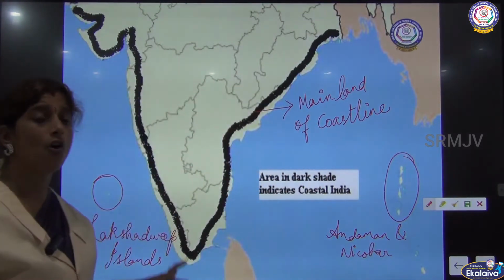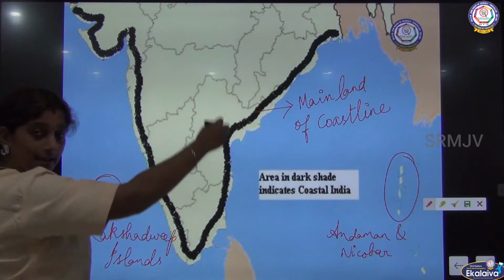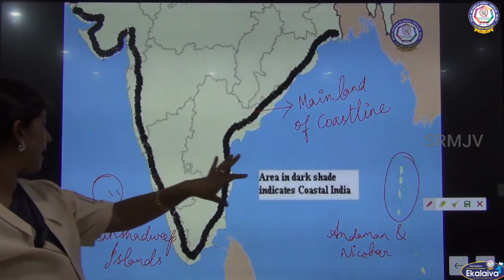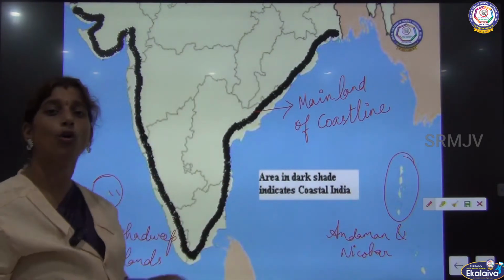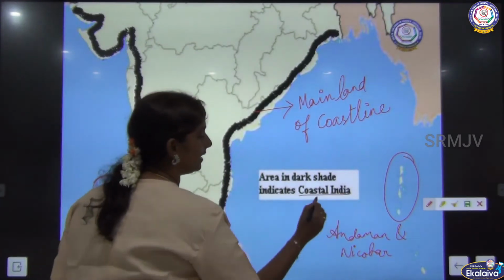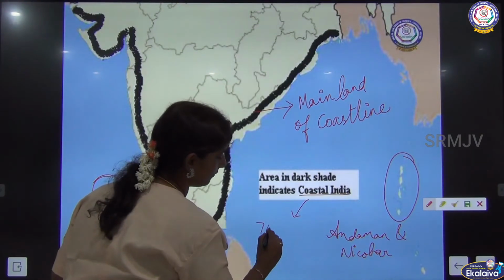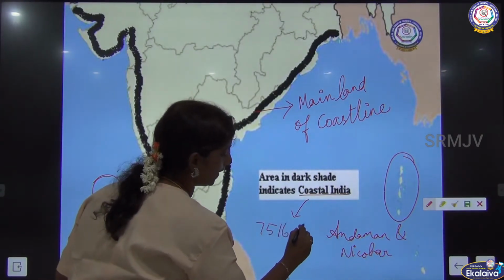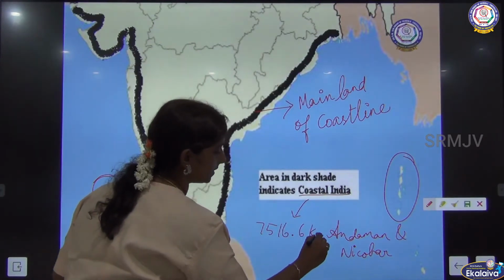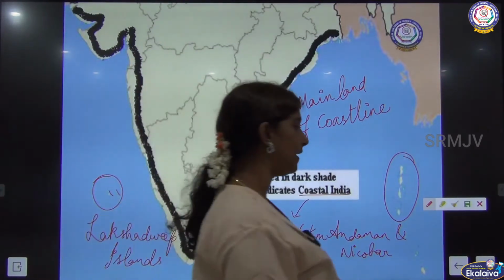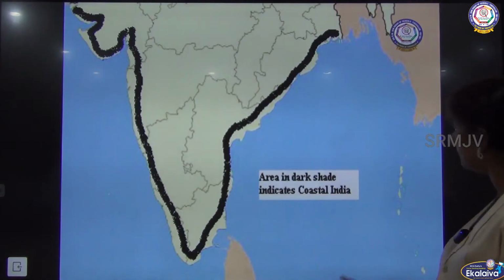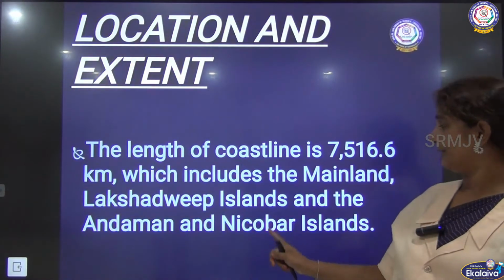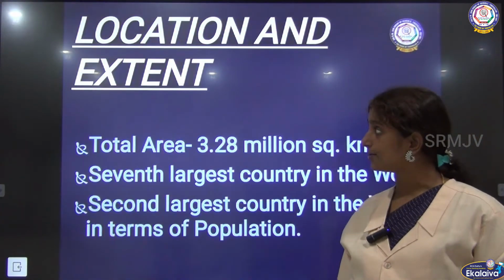All together, the coastal India is 7,516.6 kilometers, a very big coastal area. That is what we have seen already.